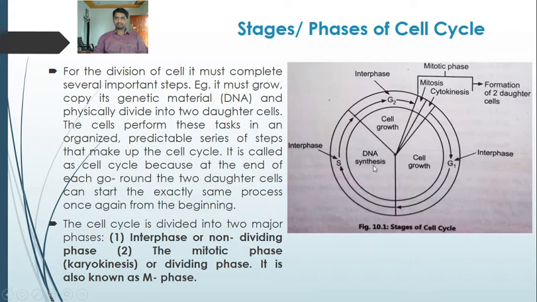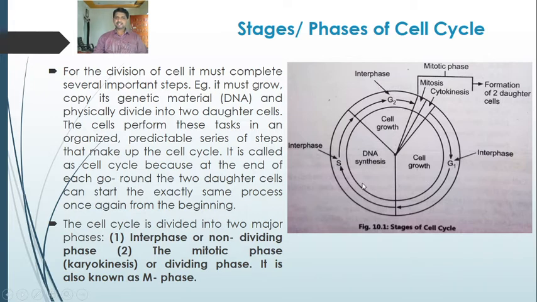This is a non-dividing phase where the cell is not going to divide, but there is a growth of the cell, and the cell copies its DNA in the process of DNA synthesis. So interphase has been divided into three phases: G1 phase, S phase, and G2 phase. The G1 phase and the G2 phase are the phases in which the growth of the cell occurs.